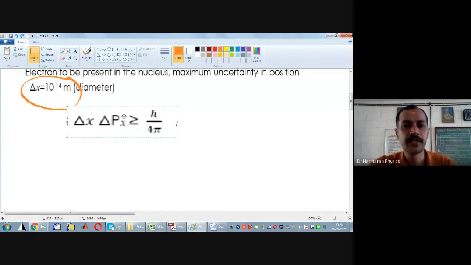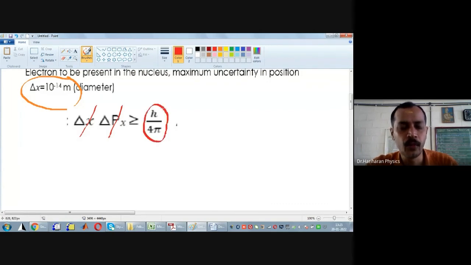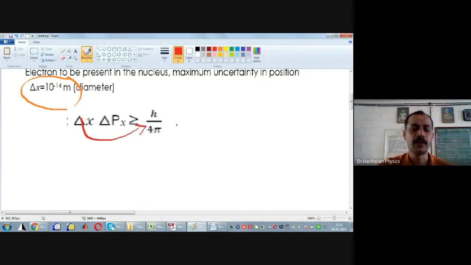By Heisenberg's uncertainty principle, you know that delta x into delta p is a constant, which is h by 4 pi. Now look here, delta x is known. Therefore, I want to find delta p. To find delta p, this delta x should come in the denominator on the right side.